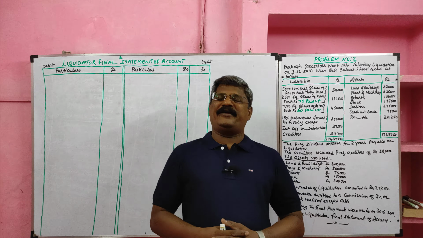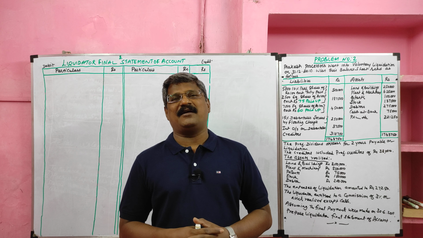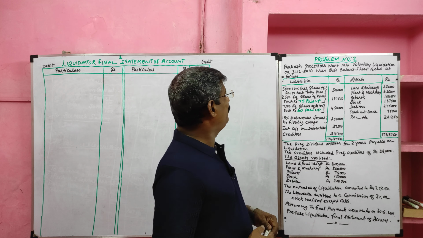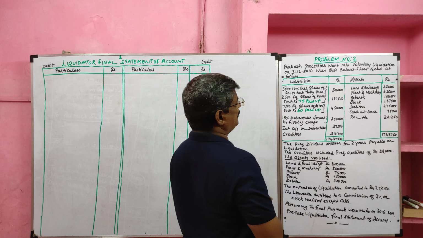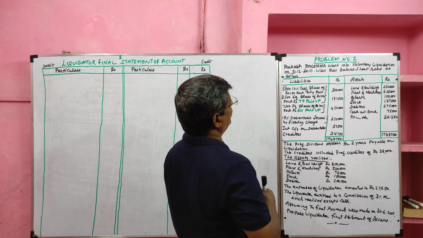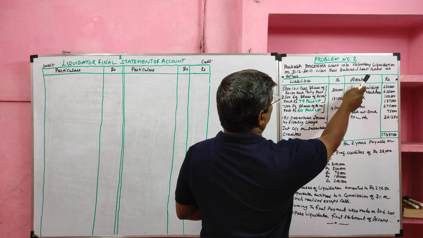Students, today we are going to solve the second problem in relation to liquidator final statement of account. Look at the board. Problem number 2. Prakash Processor Limited went into voluntary liquidation on 31st December 2010 when their balance sheet read as